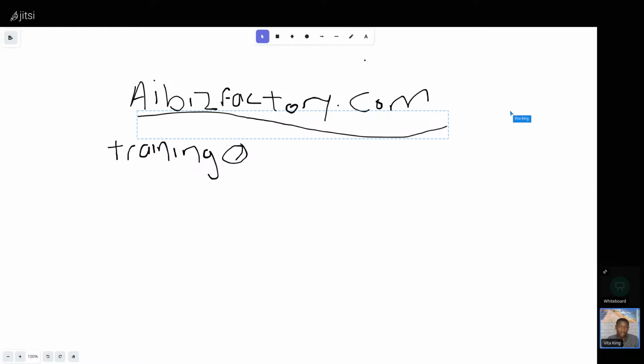Until then, hopefully this was educational for you. Prompting 101. It's all about the prompt. When you are interacting with these AI software, these AI online platforms, it's all about how you prompt it. The more detail you give it, the better it is.